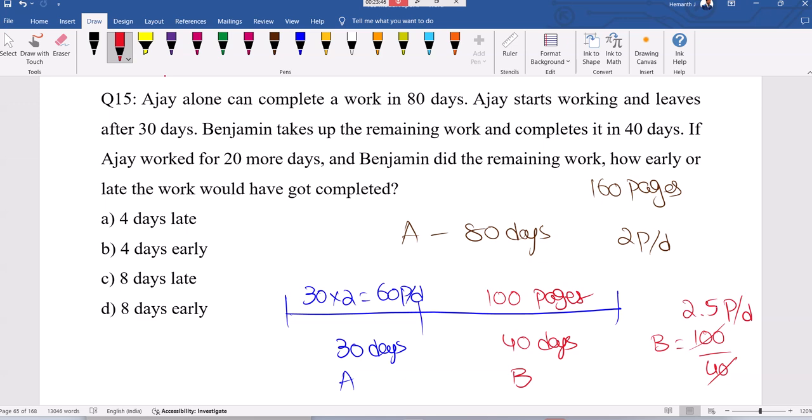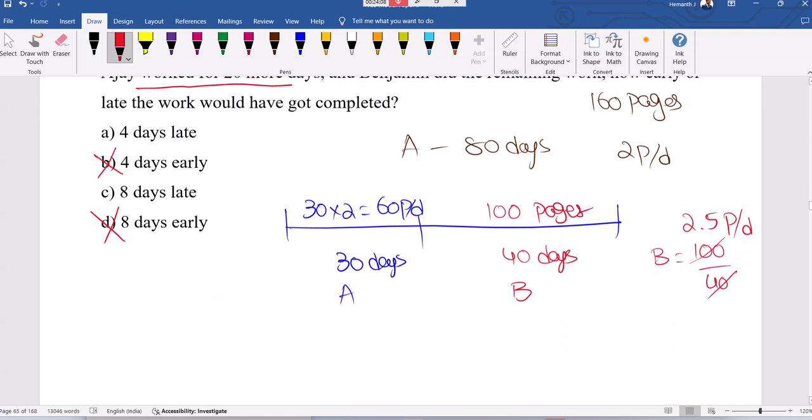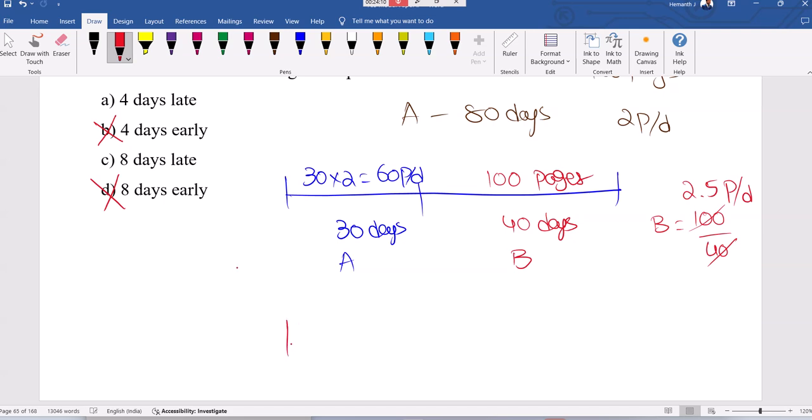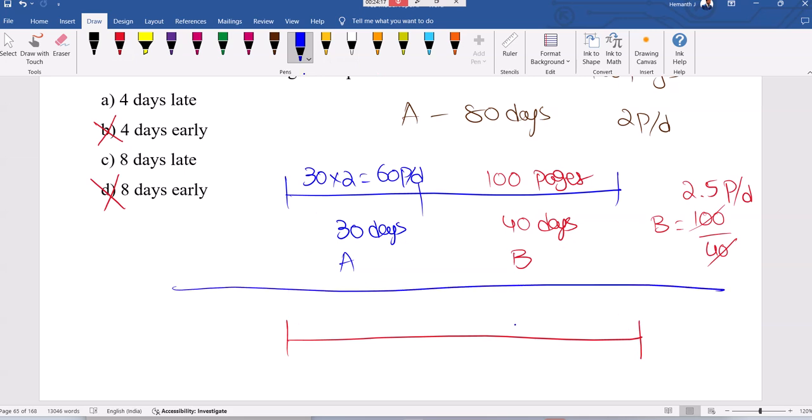So if B works more days, time taken will be less. If A works more days, it will be late only. It's not early. As per the question, 20 more days means A worked for 50 days. Initially A worked for 30 days. Now Ajay worked for 20 more days, so Ajay works for 50 days. Then how many more days will it take to complete? Originally 30 plus 40, 70 days.